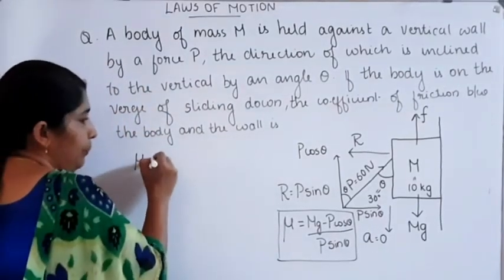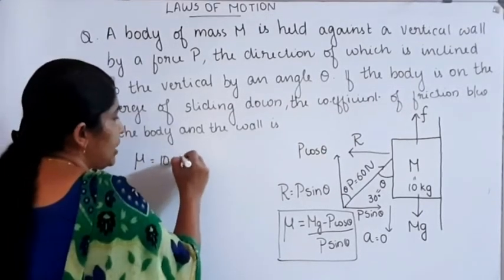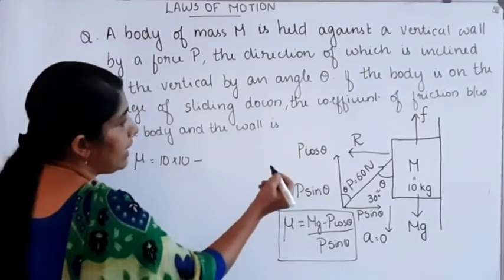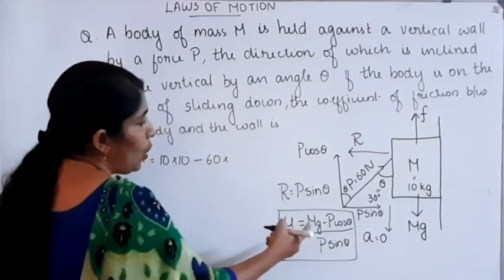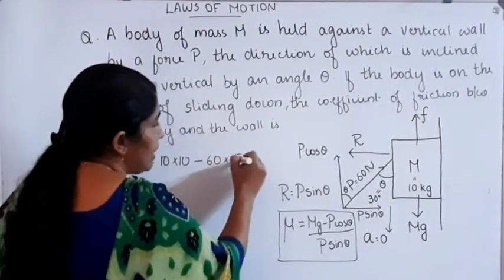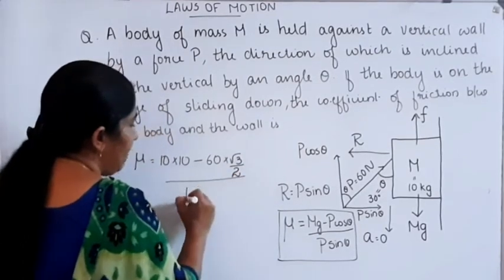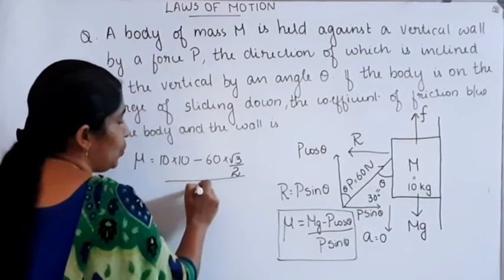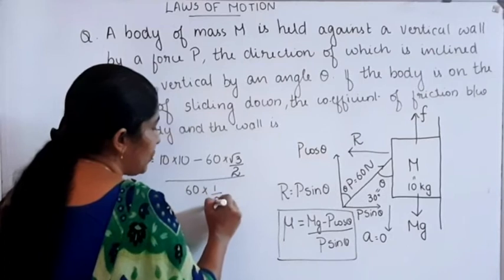Mu is equal to: m is 10 kg, so 10 into g is 100, minus P cos theta, where the applied force P is 60 Newton, 60 into cos 30, and cos 30 is root 3 by 2, divided by P sin theta, which is 60 into sin 30, and sin 30 is equal to 1 by 2.